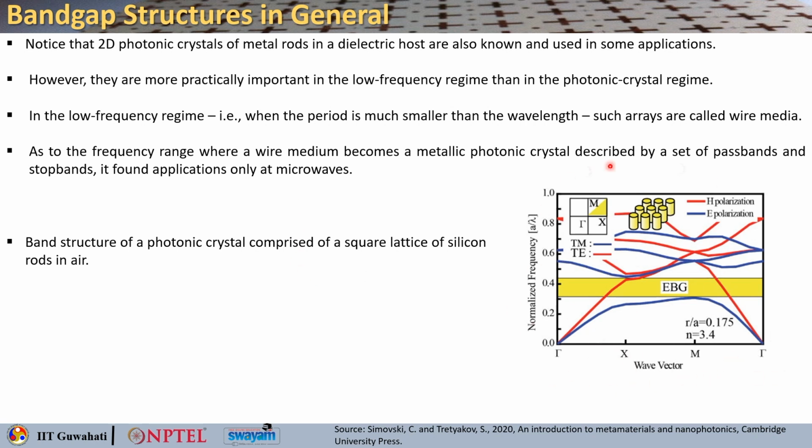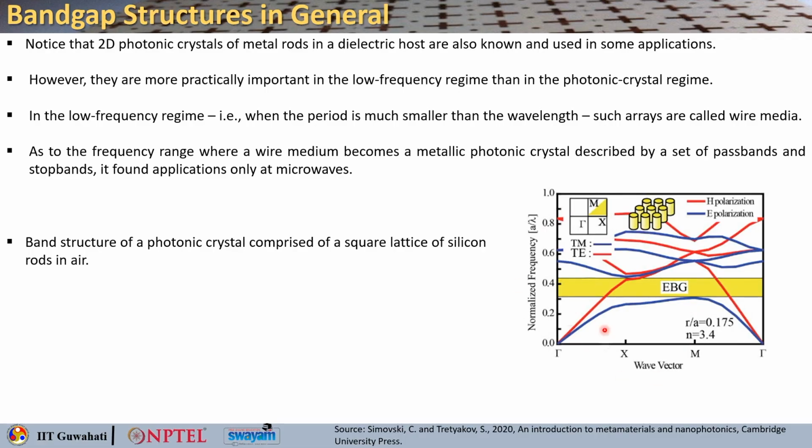So, very similar concept. You have TE and TM modes, or you can say E polarization or H polarization. These are like metallic media, a metallic wire array. Okay. So, in the case of microwave electromagnetic bandgap structures, the wire diameters are typically in millimeter and sub-millimeter ranges, and if you go to the optical domain, you will see that the optical wire media will typically have nanometer dimensions.